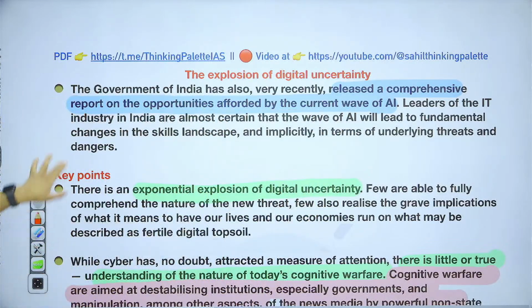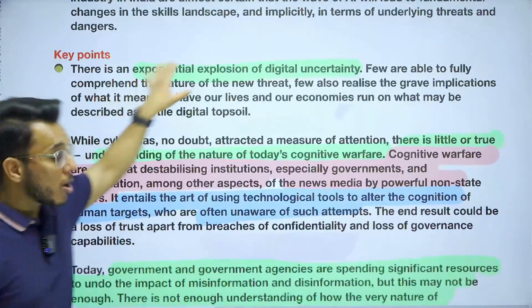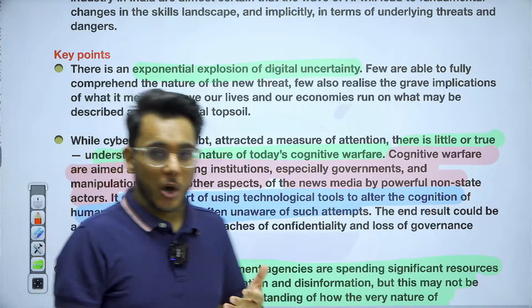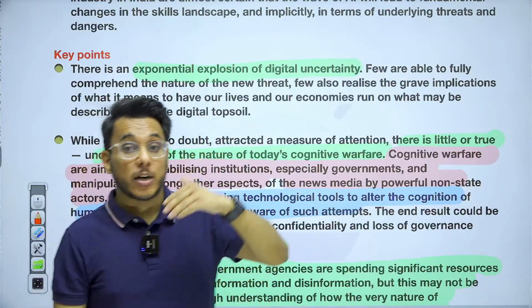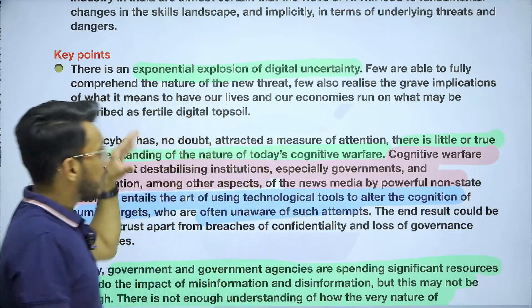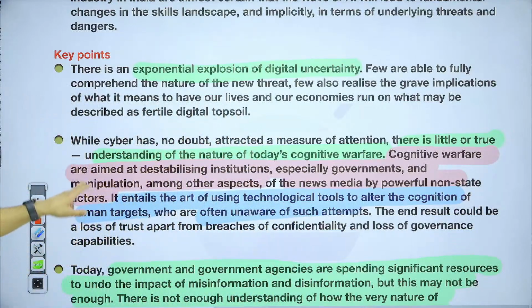But at the same time, artificial intelligence is also leading to a lot of digital uncertainty. It might replace a large number of jobs. It might replace or outshine human general intelligence. These are some digital uncertainties it is bringing.